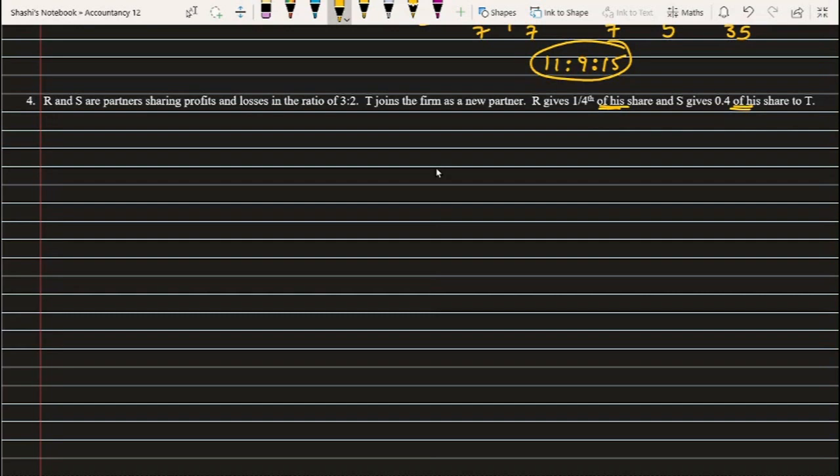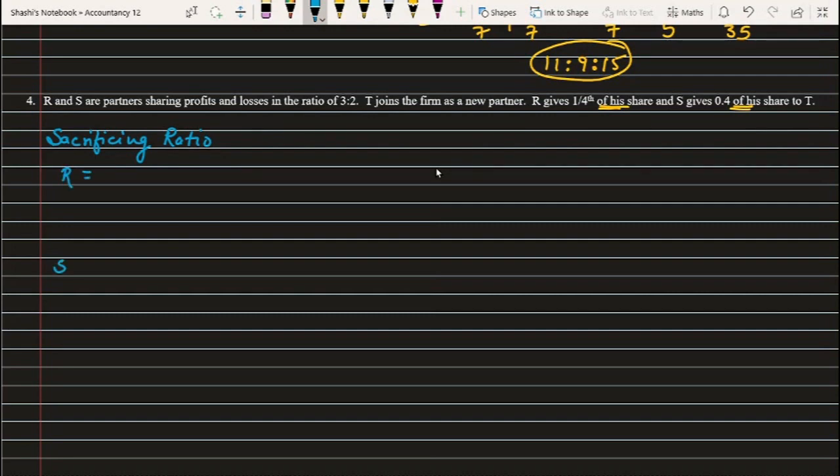If you can see in this question and the third question which we did, there it was clearly said that he has taken from A. So directly the fraction was given of what they have taken. But in this case, it is of his share. First thing we'll find out what is 1/4 part of R's share. Okay, so of course in this question also we will start with the sacrificing ratio. So first thing we'll get is the sacrificing ratio. What R is sacrificing and what S is sacrificing.